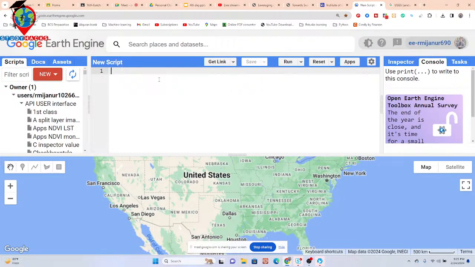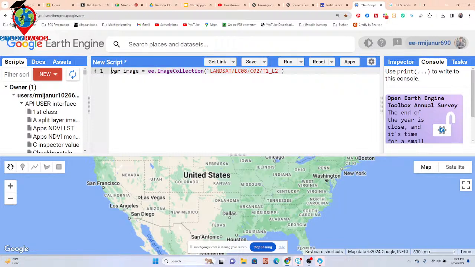Okay, just paste here. So this is my image collection. I simply import and give a variable name. You can put any variable name. Suppose I put the name as image. Okay. So this is my image collection, and I need to filter it for my study area.